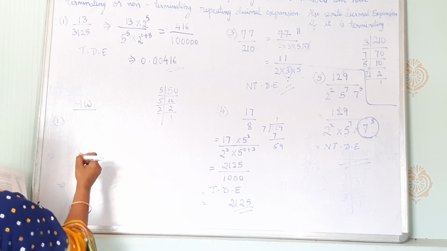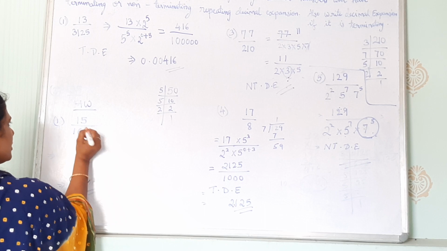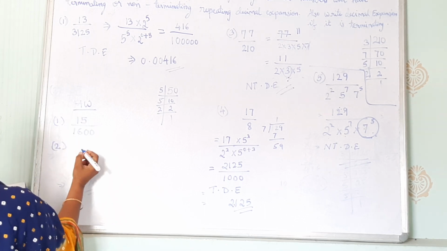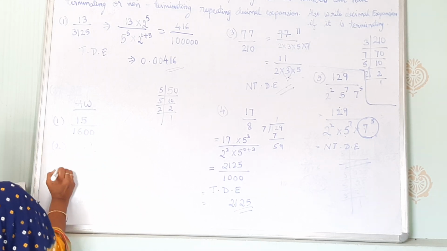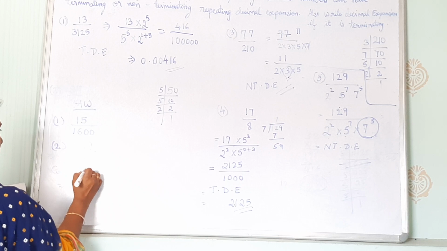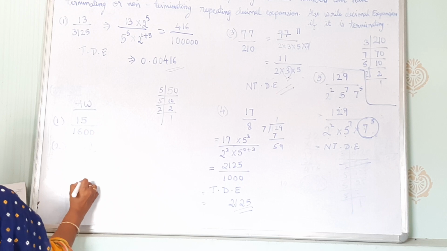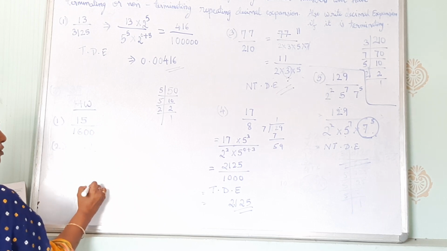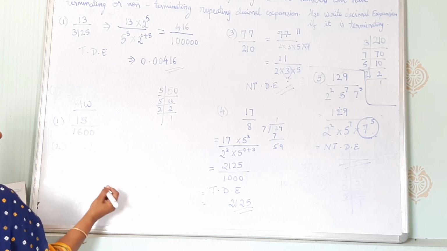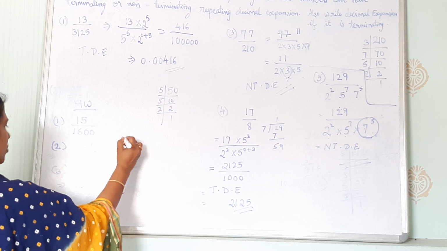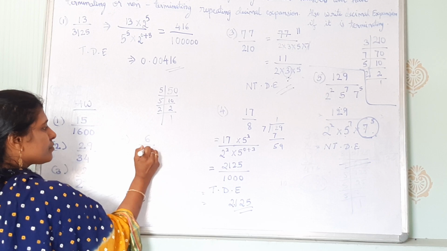First one is... Third one, 23 upon 2 cube 5 square. And the last one, fourth question, 6 upon 50.